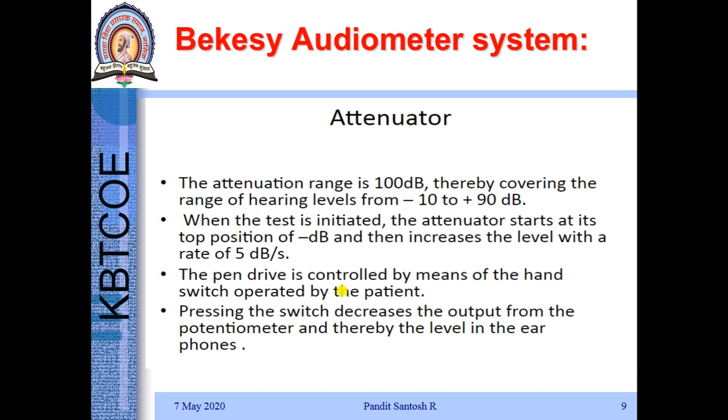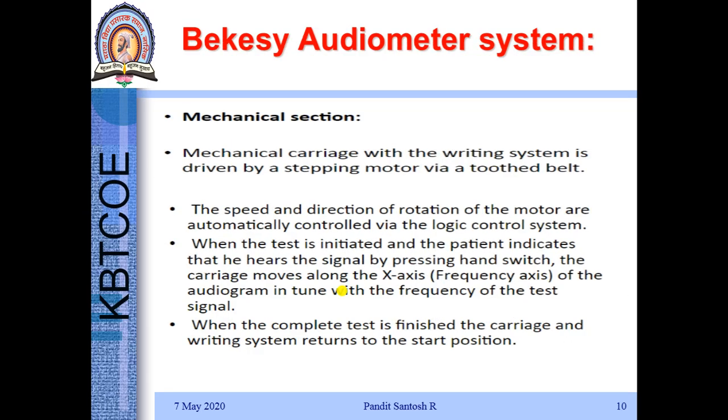The attenuator range is 100 dB. It covers from minus 10 dB to plus 90 dB. Whenever the test is initiated, the attenuator starts at its stop position and increases at a rate of 5 dB per second. As we have just discussed in the diagram, the pen drive is controlled by the hand switch which is operated by the patient.